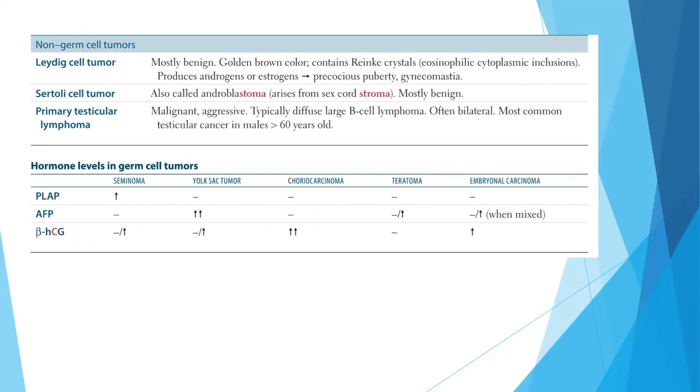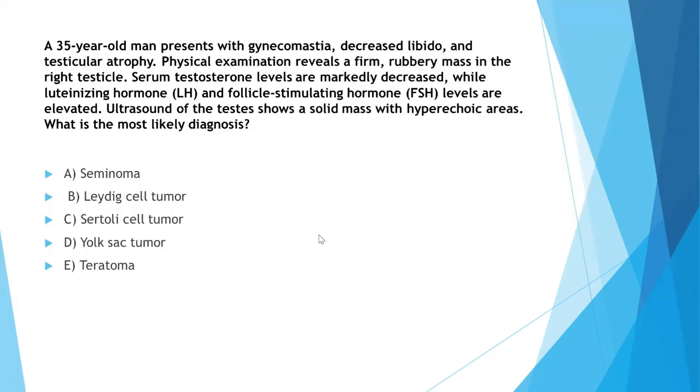So these are the hormone levels of germ cell tumors, which you have to remember by heart. And the one thing that you can differentiate is that in yolk sac tumor there is a very high alpha-fetoprotein, and PLAP is sensitive for seminoma, and beta HCG is sensitive for choriocarcinoma.